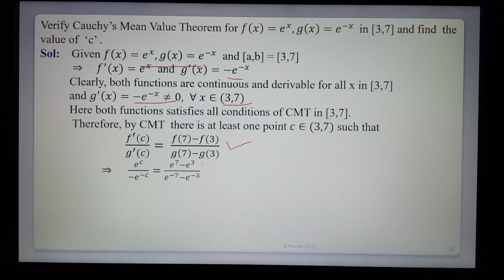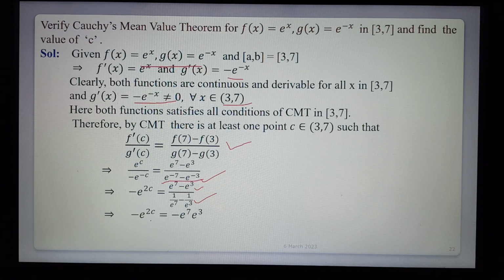That is equal to f dash of c, meaning e power c, by g dash of c, meaning e power minus c. That is equal to e power 7 minus e power 3 by e power minus 7 minus e power minus 3. Now simplification: minus e power 2c. So for the numerator, e power 7 minus e power 3. In the denominator, that is 1 by e power 7 minus 1 by e power 3. So take the LCM in the denominator.